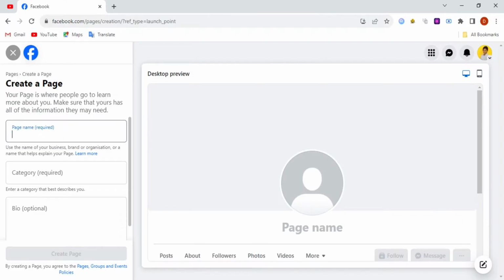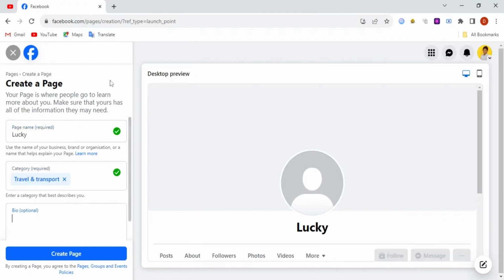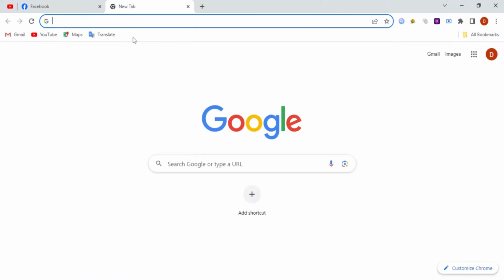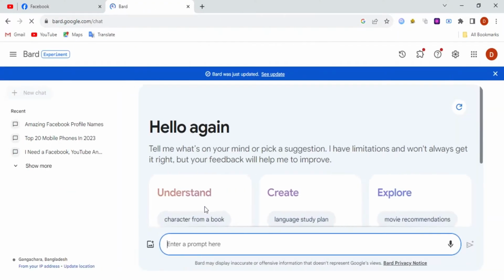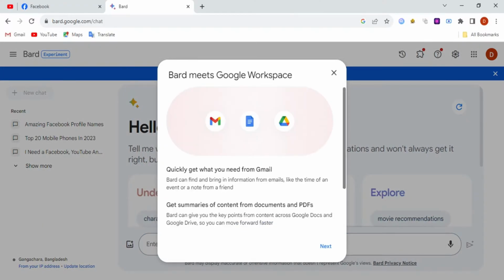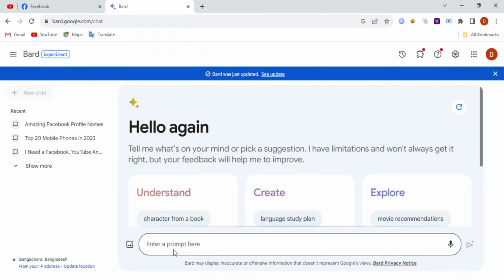Guys, after reading, please give your page name, but research the name, okay? And give your page's category and give a page bio. But how to find your page bio? Go to Google and search Google Bard, and click the first link. And guys, if you want more options, you click create new chat.